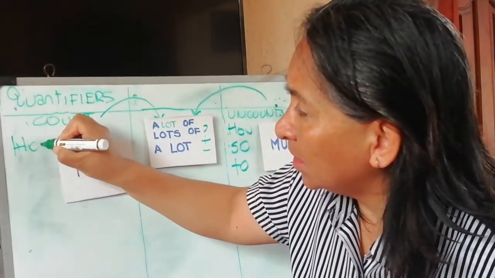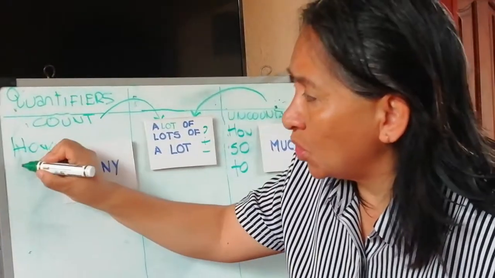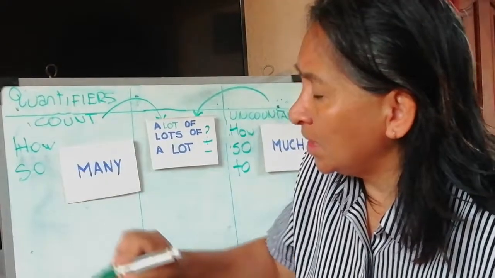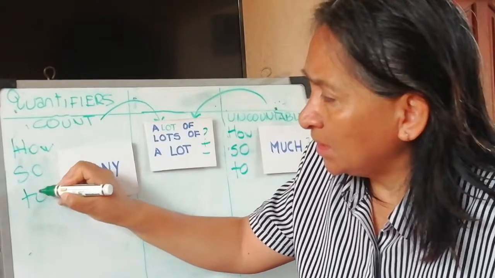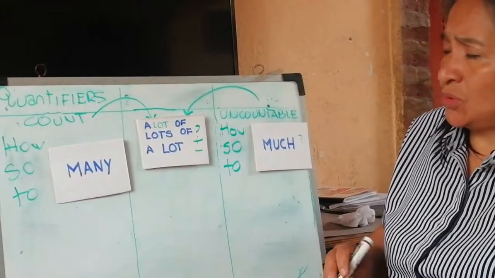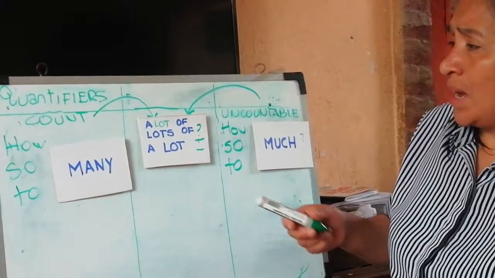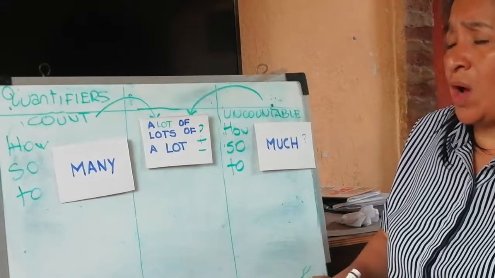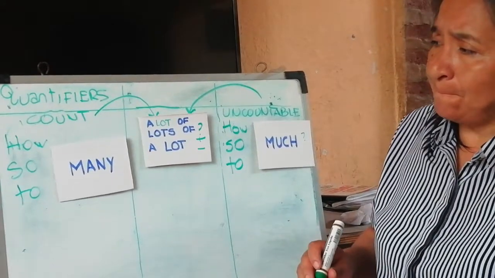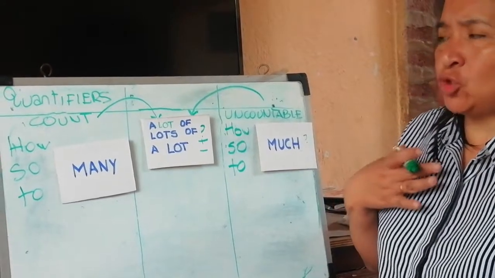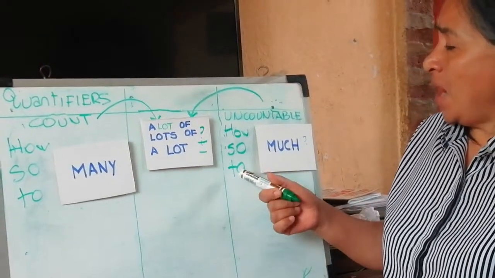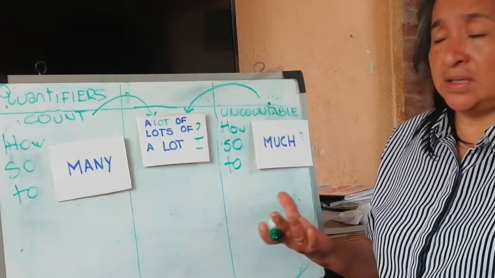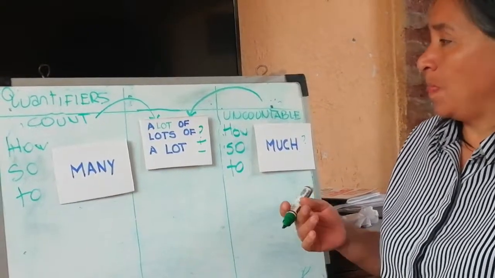How many? ¿Cuántos? So many. Too many. Demasiados. For example, how many friends do you have? I have too many friends. Tengo demasiados amigos. I have too much money. Tengo demasiado dinero.